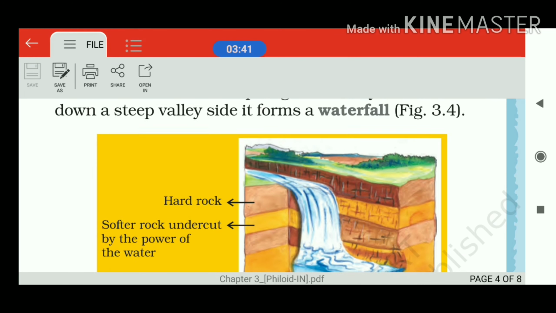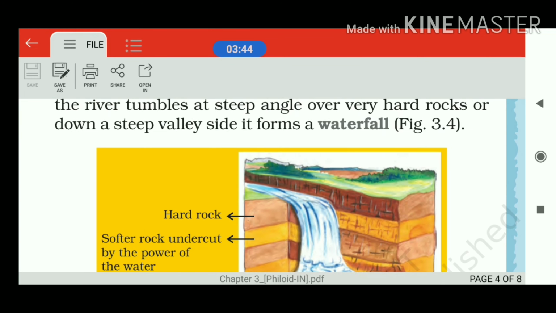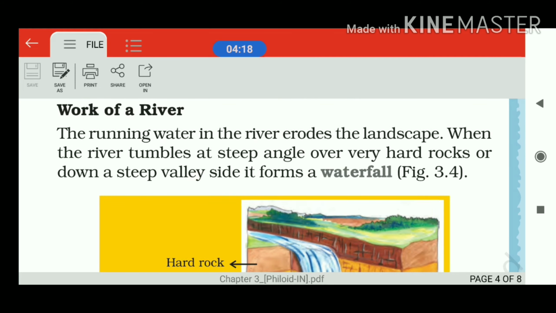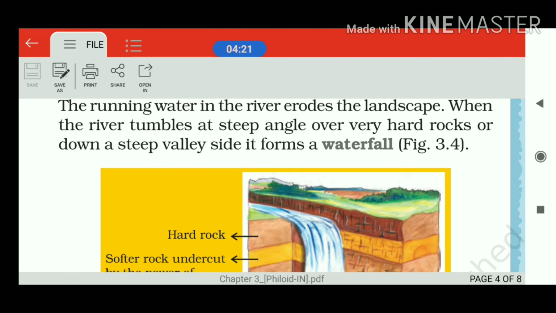But when the river enters the middle stage, it usually enters the plain areas, and we can see a gradual decrease of the slope. Due to this, the force of the water gets reduced. As the force of the river gets reduced, we can see that the river starts deposition rather than erosion.